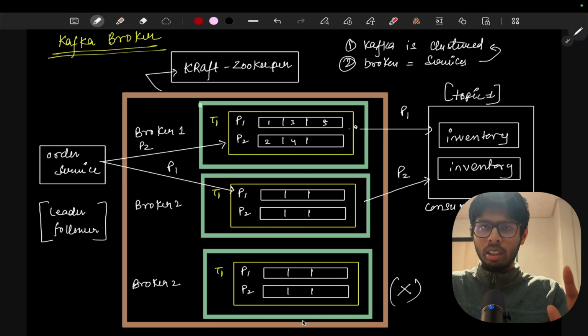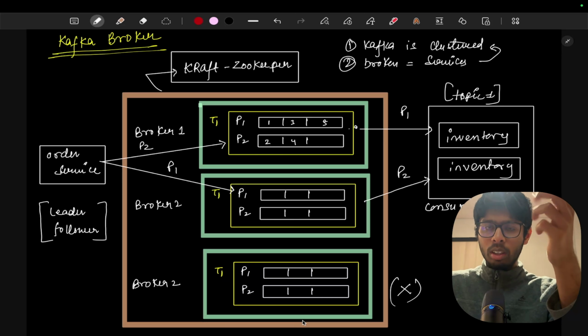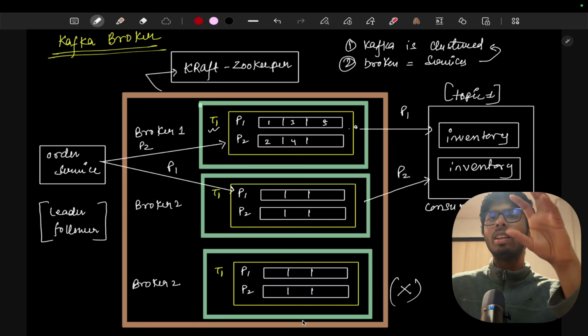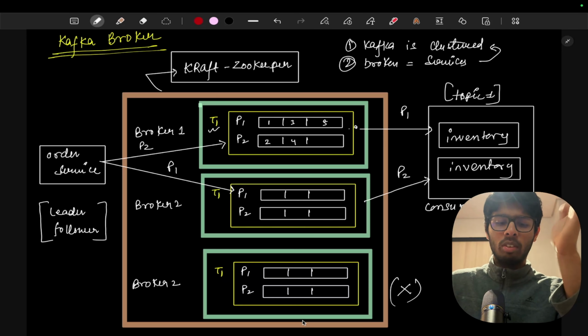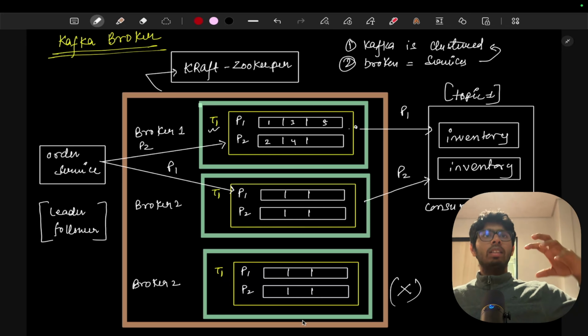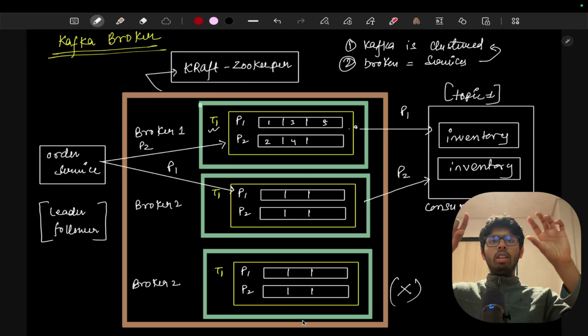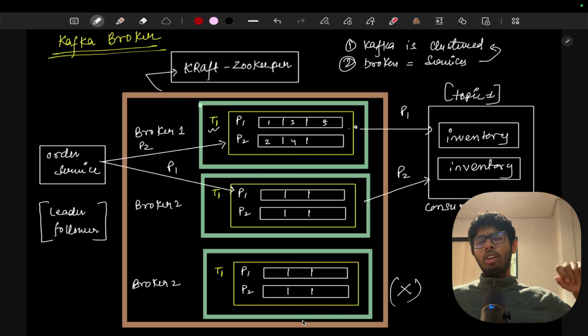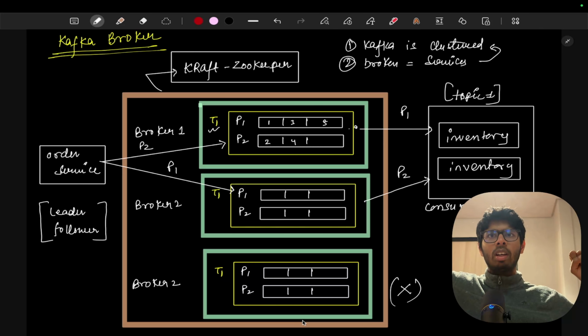Okay, I think this point is clear. Now let's move to the second point: this T1 is going to be in one of the brokers. Let's say topic 1 exists in broker 1. There are three services running, broker 1, broker 2 and broker 3. Three different services are running and they all manage their own topics. They are not connecting with each other. Let's say our order service connects directly with broker 1 and consumers take the data directly from broker 1, or you can say topic 1 that is in broker 1.